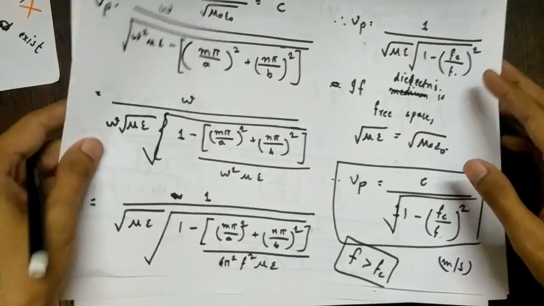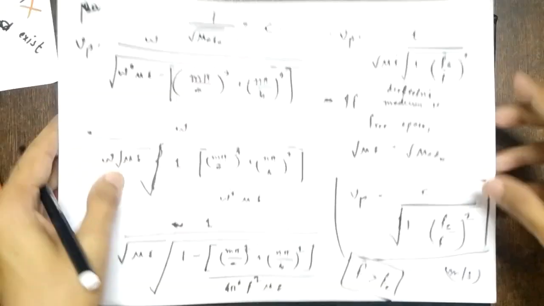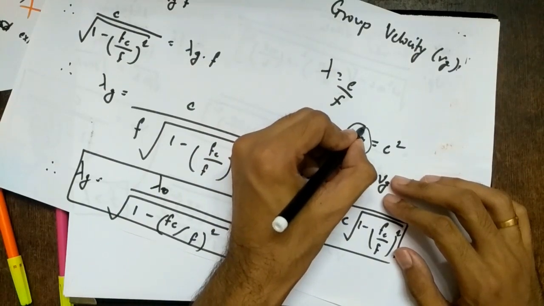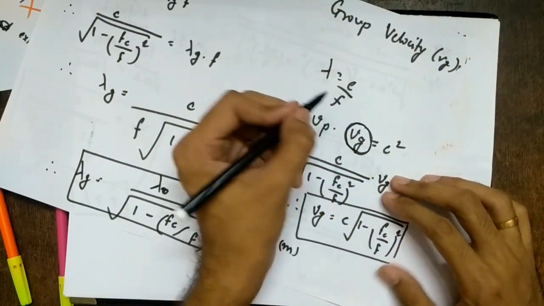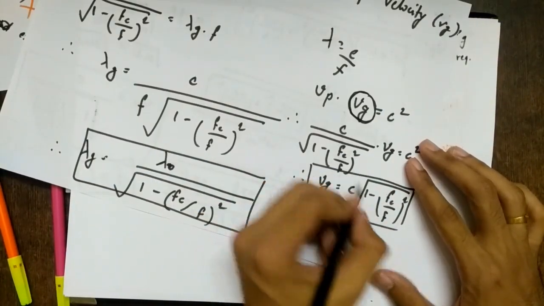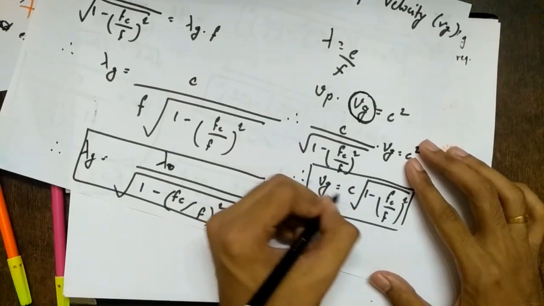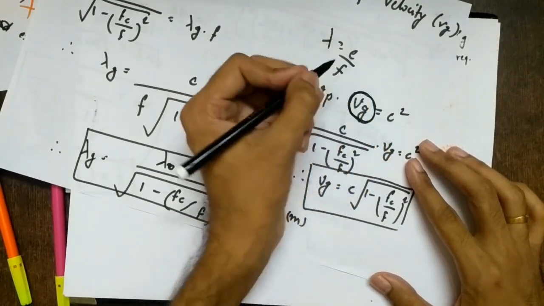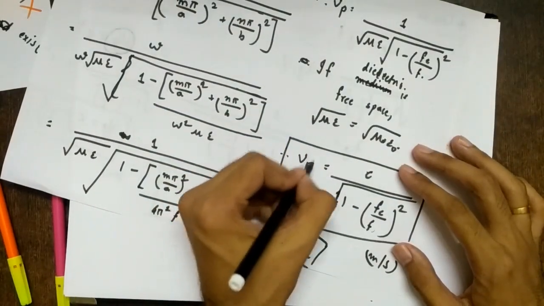But now you might say, how can anything travel greater than the speed of light, right? If you have observed in the previous lectures, I talked about group velocity. I said the actual information travels at the speed of light. Here in phase velocity it was divided, in group velocity it is multiplied. So here it is less than the speed of light. So actual information will travel less than the speed of light only, right? This is just the phase of the wave traveling.